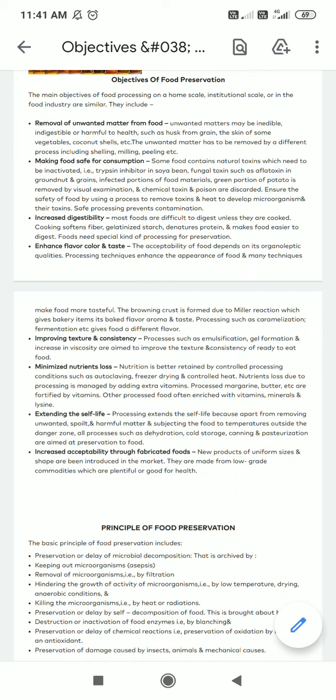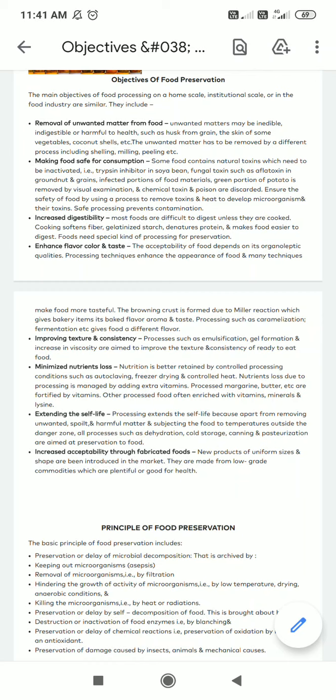So the first objective is to remove the unwanted matters, that is, the inedible portion. The inedible portion is the portion which we cannot consume, whereas the edible portion is the portion which we can consume. So we have to remove this inedible portion.